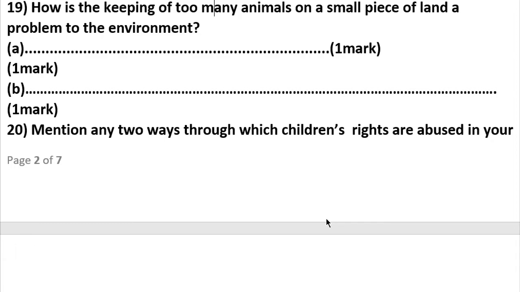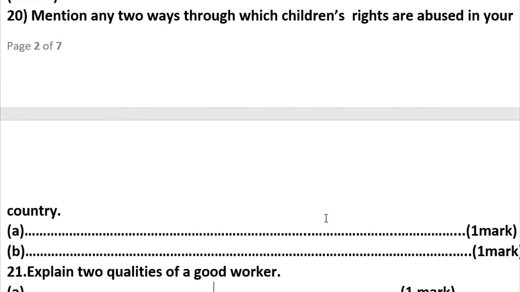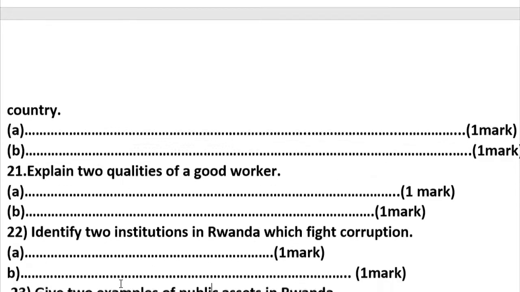Well, number 20. Mention any two ways through which children's rights are abused in your country. For this question number 20, you can say denial of food to children, denying children education, making them do heavy work, harsh punishment. All of those are ways through which children's rights are abused. Here we can go to question number 21.